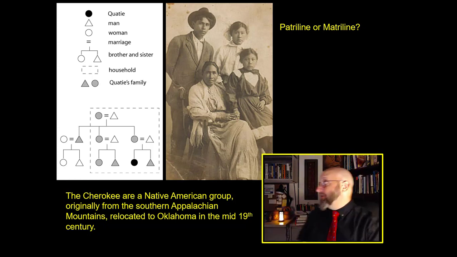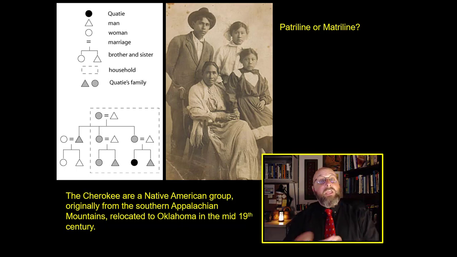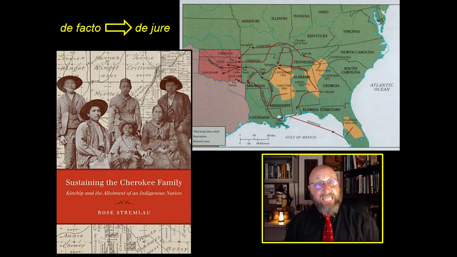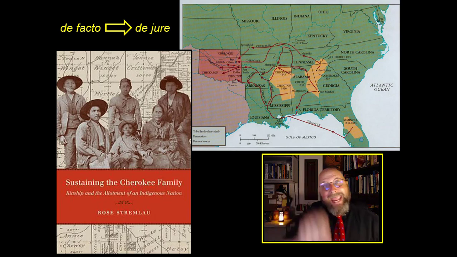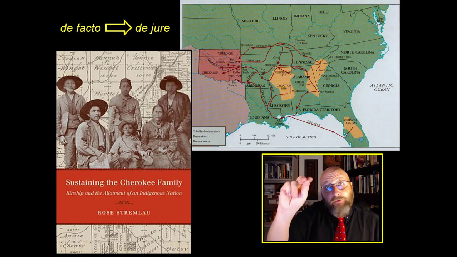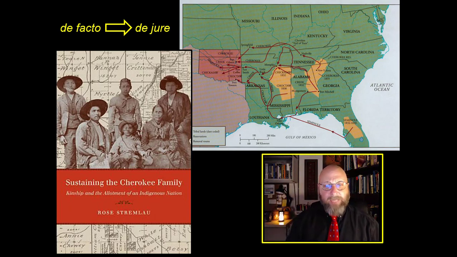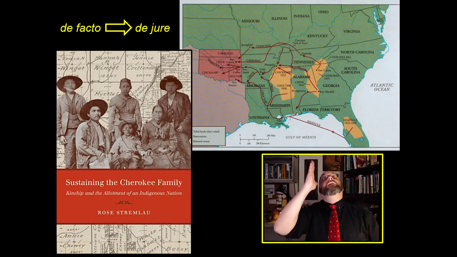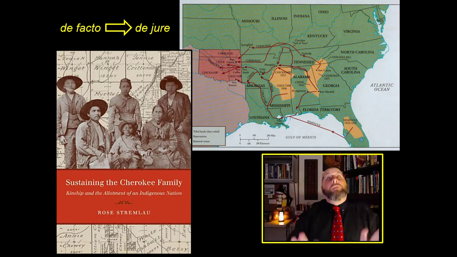Hopefully you can be able to tell, and of course the answer is, the Cherokee are very famously a matrilineal society in which the names and property are inherited from mother to child, not from father to son. And the Cherokee are a very interesting group. The Cherokee themselves are a very large Native American group. They were actually formed in the southern Appalachian Mountains, northern Georgia, eastern Tennessee, eastern Alabama. They were formed in the 16th century from the collapse of various Mississippian groups in the wake of the Columbian contact.